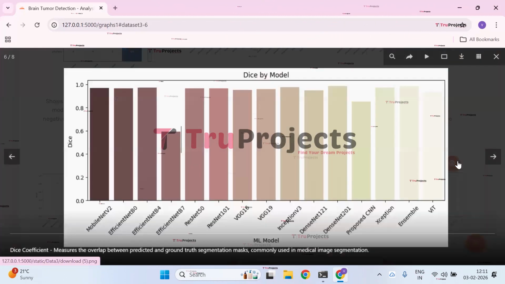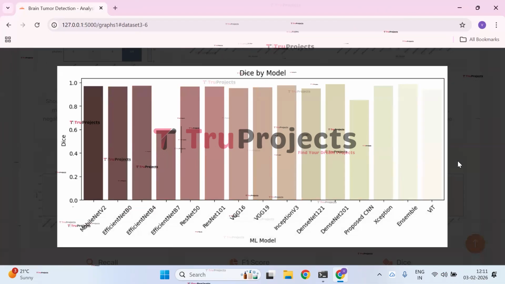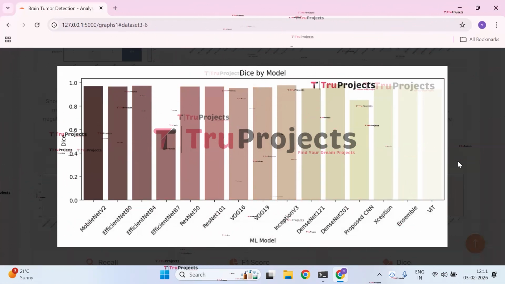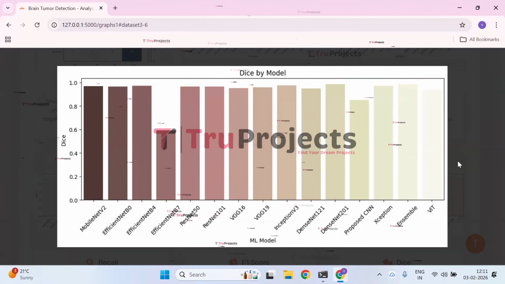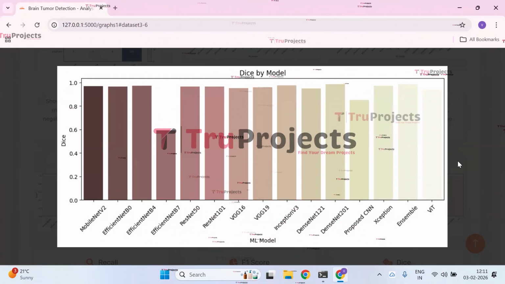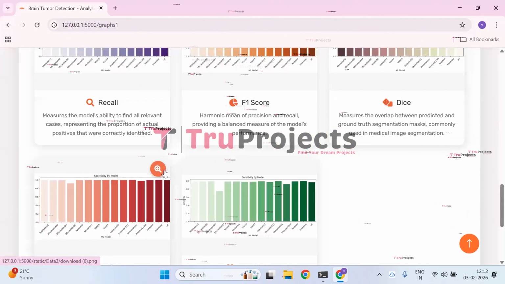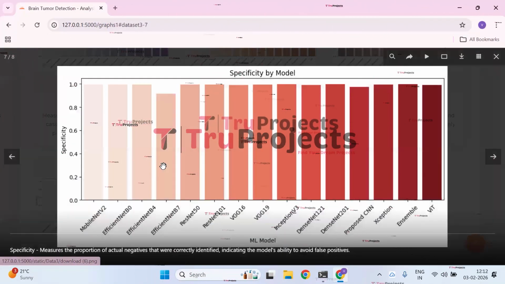Next, we have the dice by model graph. The bar chart compares dice scores across different machine learning models, showing how well each model performs. Most models achieve high dice values, indicating strong performance, while EfficientNet B7 and the proposed CNN stand out with noticeably lower scores.